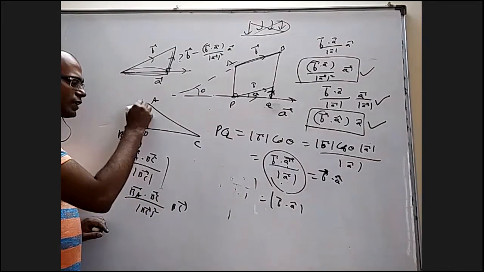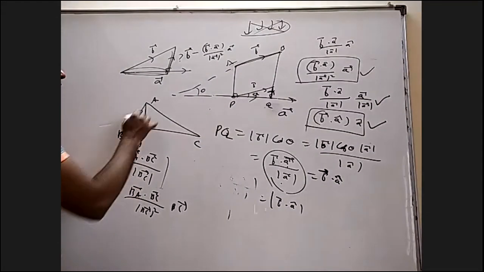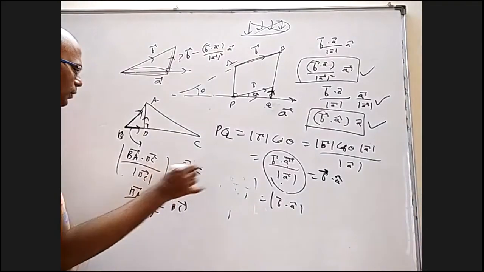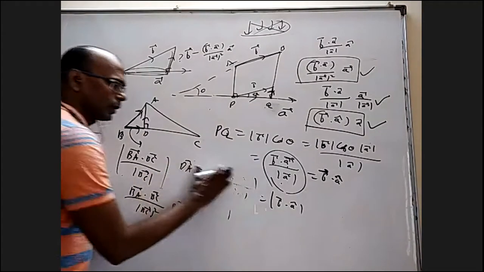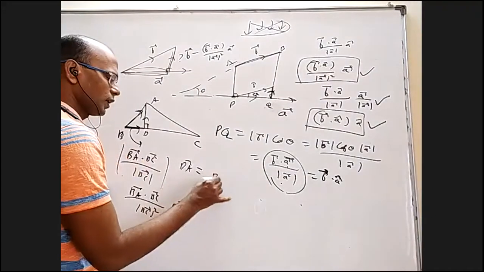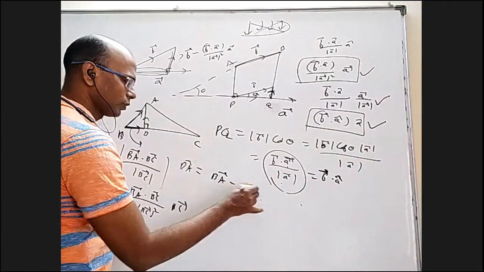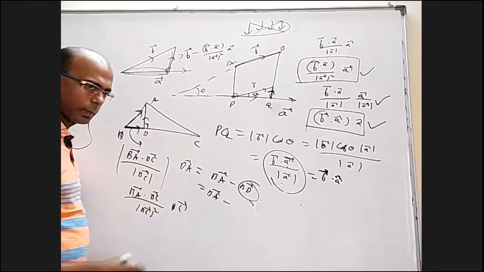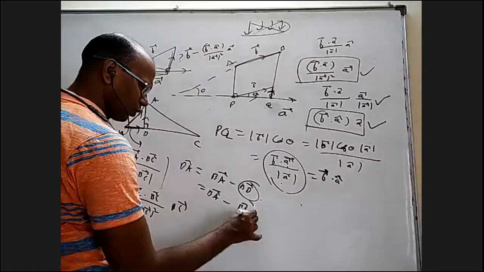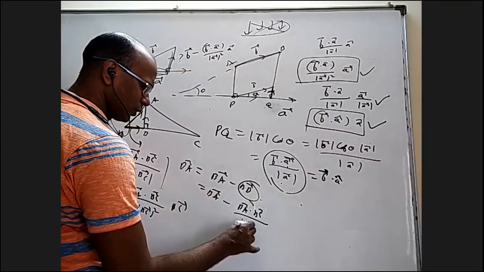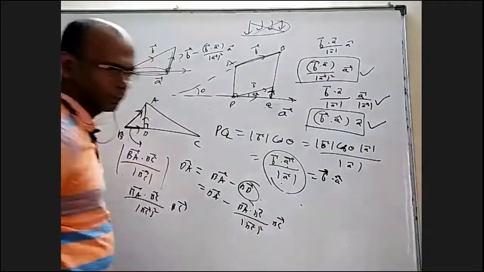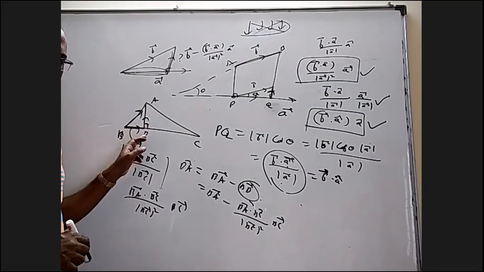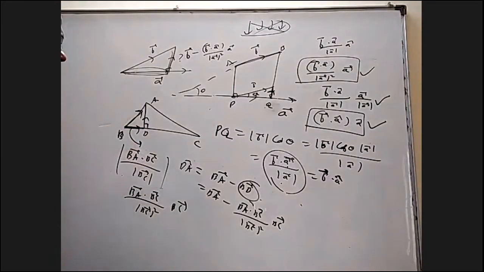And sometimes you have to find the altitude itself in vector form. AD bar, not AD bar, DA bar we can find. The DA bar will be, from this, you remove this. That is BA bar minus BD bar. And what is BD bar? It is BA bar dot BC bar by mod BC bar square into BC bar. So basically, if you want the length or vector form, they are also based on projections.